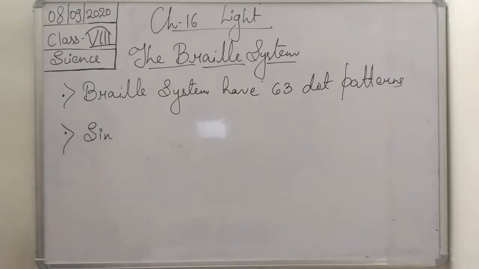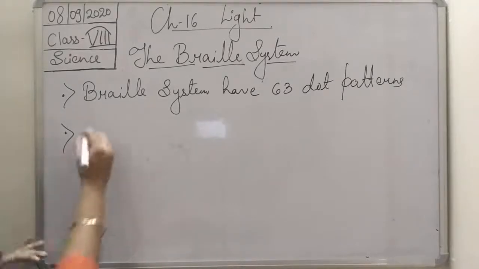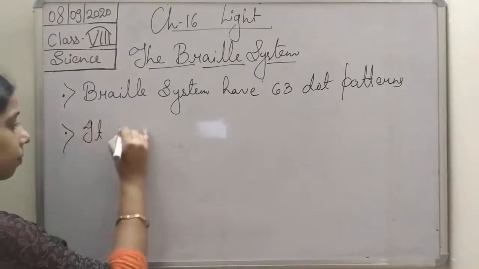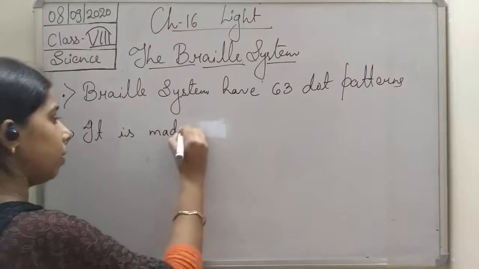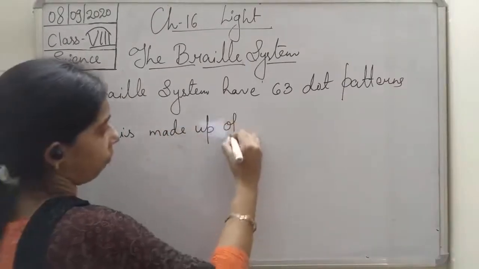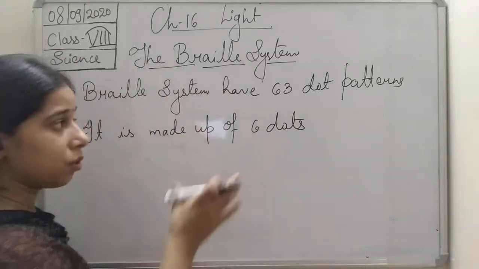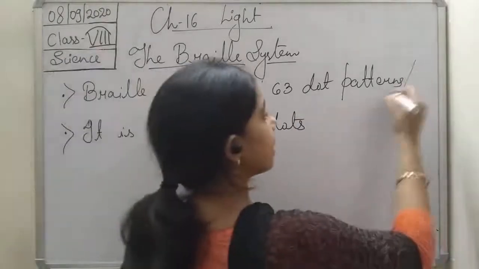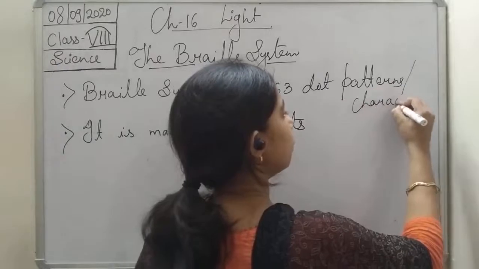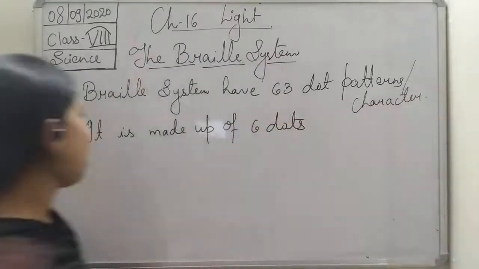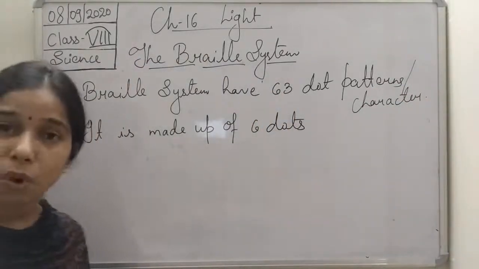Let me write it as a number. It is made up of 6 dots.